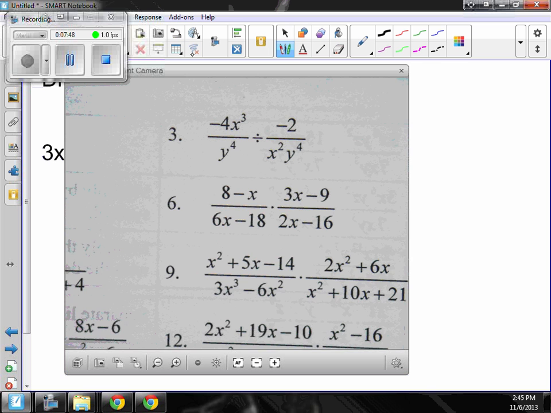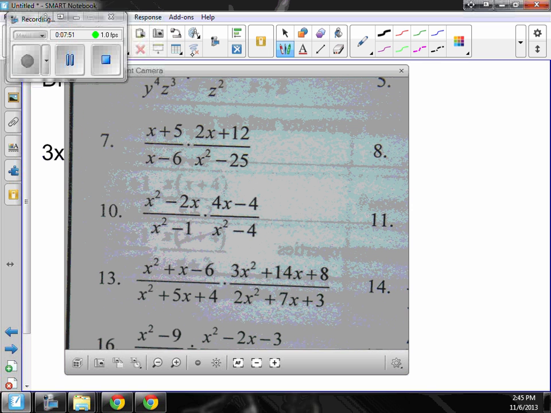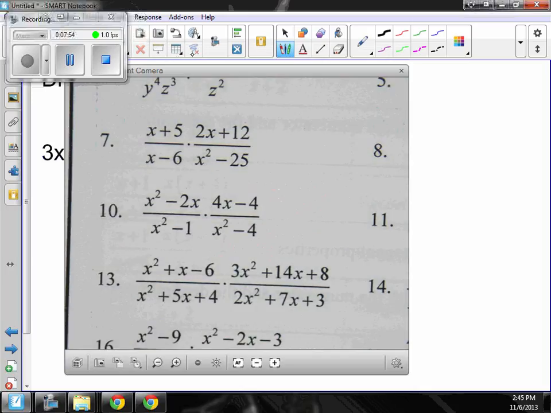All right, look at number 7. Now, on 1 through 4, there are no additions or subtractions. But once we go on to 7, then there are subtractions, and you can only cancel additions or subtractions if they're in parentheses. So, does x plus 5 factor? No, so I put it in parentheses, just to remind myself not to cancel the x or the 5. Because you might say, oh, look, x over x. No, it's not that easy. Because it's x plus 5, and it's x minus 6.